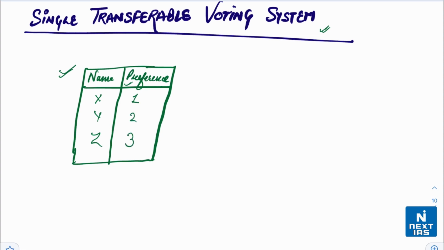While counting, they calculate how many people have given first preference to X, and these votes go to X's account. Similarly, the people who have given first preference to Y will get votes in Y's account, and likewise.